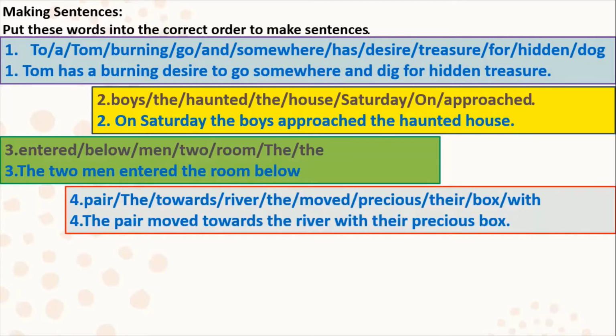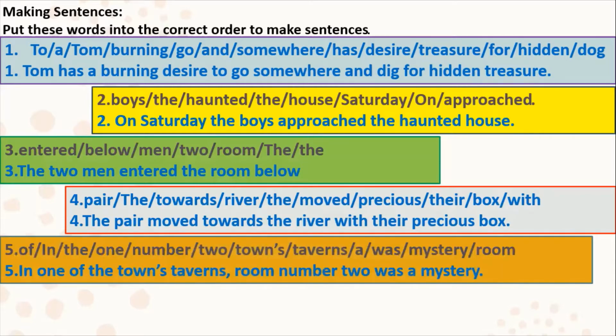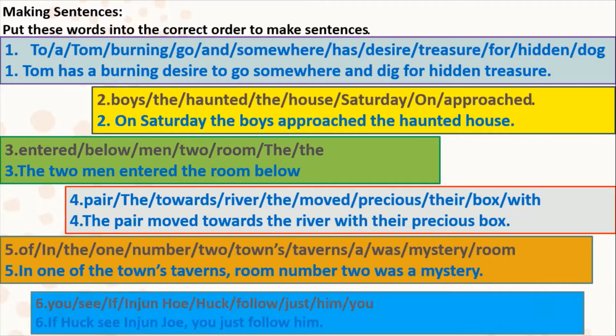The fourth one: the pair moved towards the river with their precious box. The next one: in one of the town's taverns, room number two was a mystery.